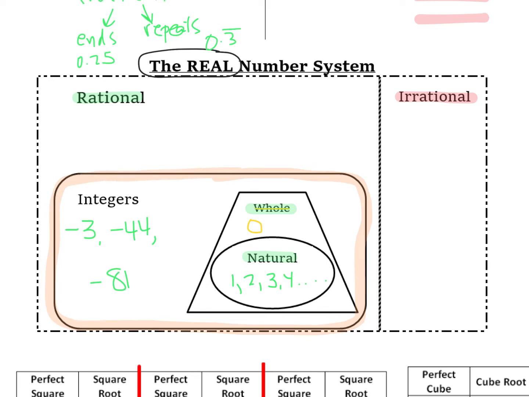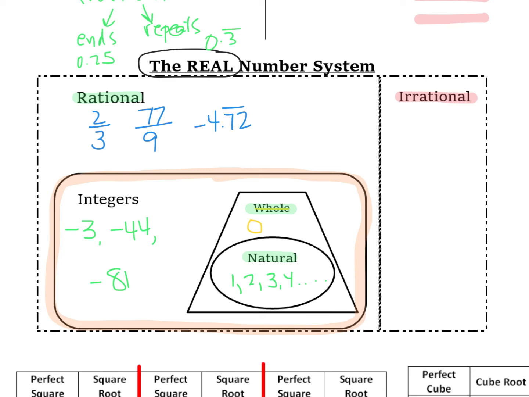Now, rational numbers bring in something a little bit different. Rational numbers, again, by definition, are numbers that can be written as a fraction. So you start talking about things that are a numerator and denominator, maybe an improper fraction. But either way, if I can write something as a fraction, whether it's a terminating decimal or a repeating decimal, that means it would be a rational number.